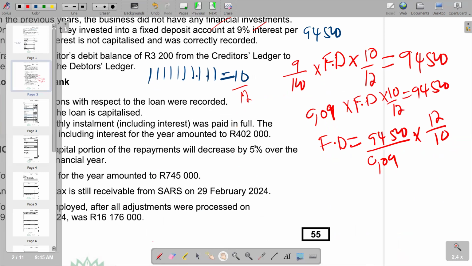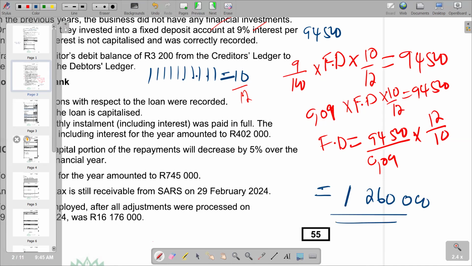And then the answer that we get, you multiply by 12, and then you divide by 10. So with that, you see that the fixed deposit that you are going to get is 1,260,000. So this is the fixed deposit that we have.